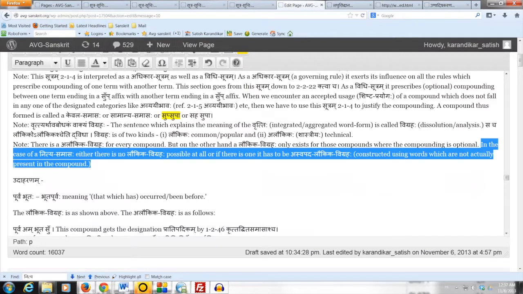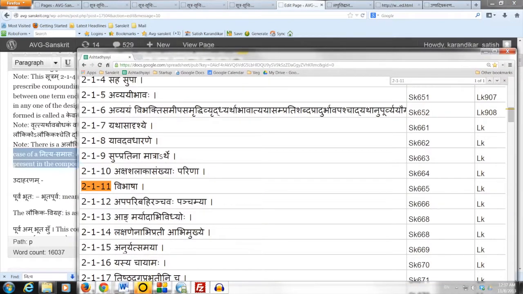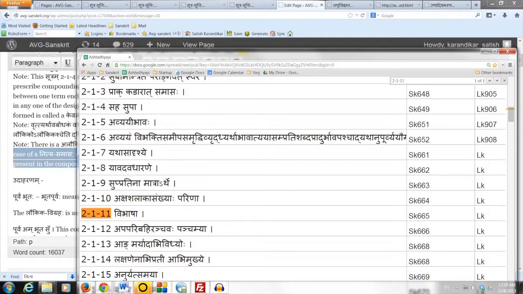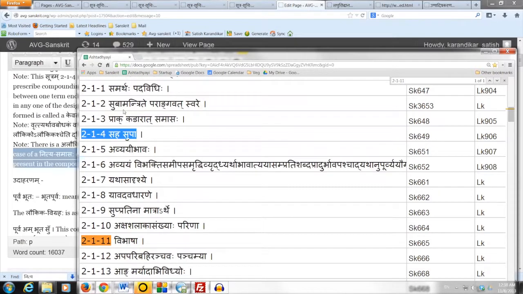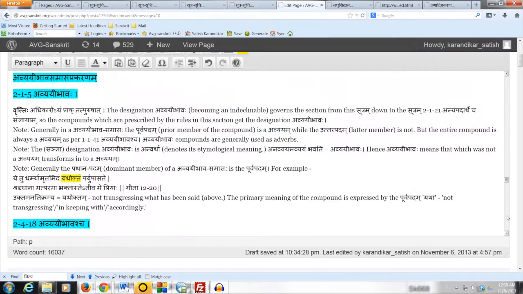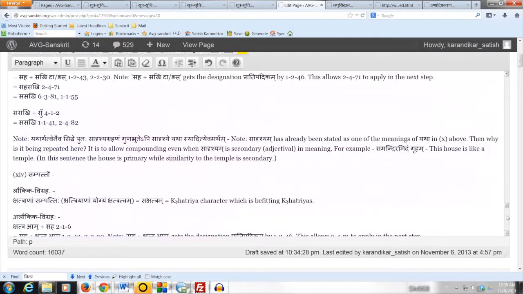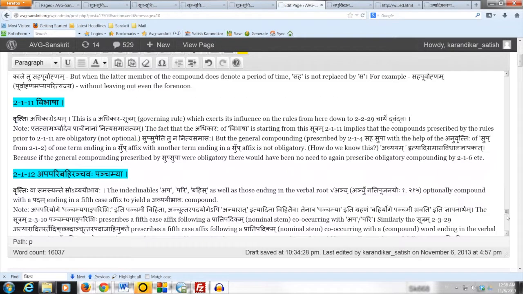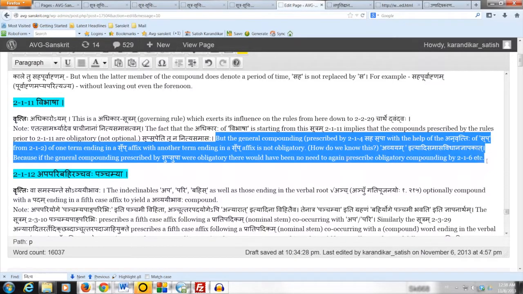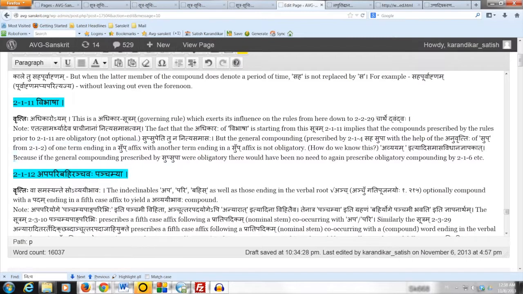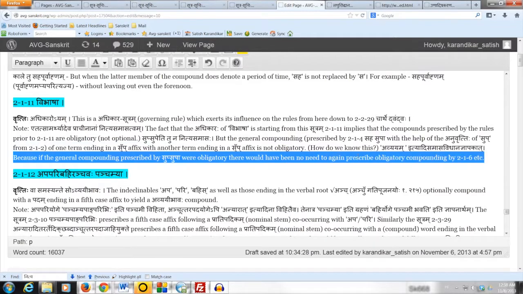But the general compounding prescribed by 2.1.4 Sahasupa, with the help of the Anuvritti of Sup from 2.1.2, of one term ending in a sup affix with another term ending in a sup affix, is not obligatory. Now how do we know this? Because 2.1.4 also comes before 2.1.11. So why is that one not obligatory? The reason is Avyayam Ityadi Samasa Vidhana Jnapaka, meaning that if the general compounding prescribed by Supa were obligatory, there would have been no need to again prescribe obligatory compounding by 2.1.6, etc.